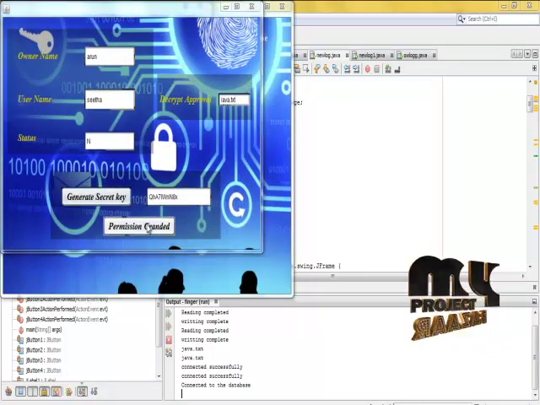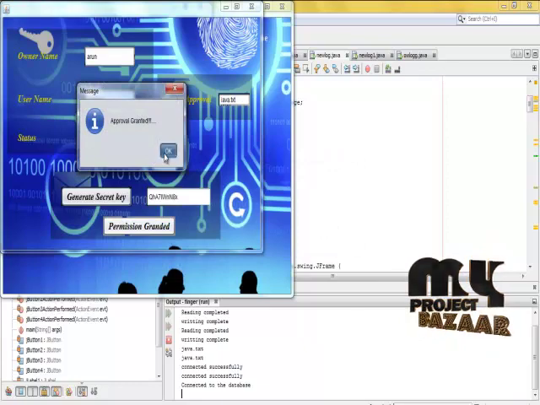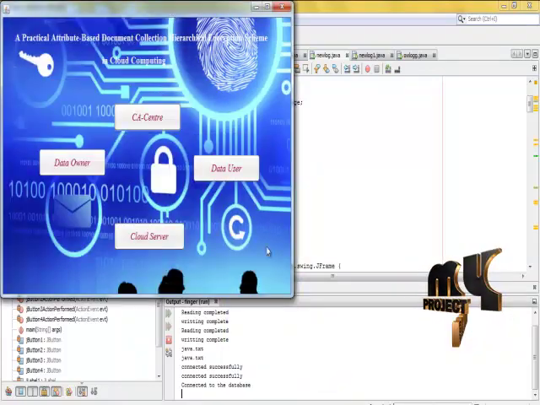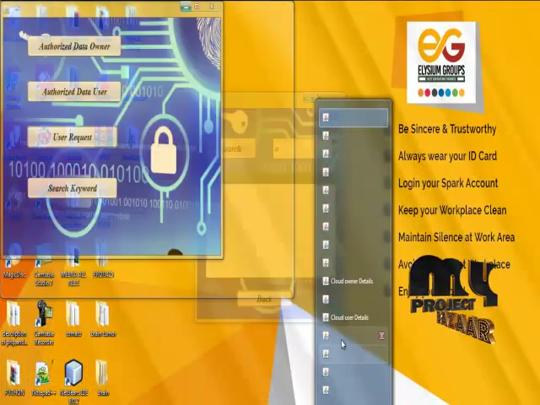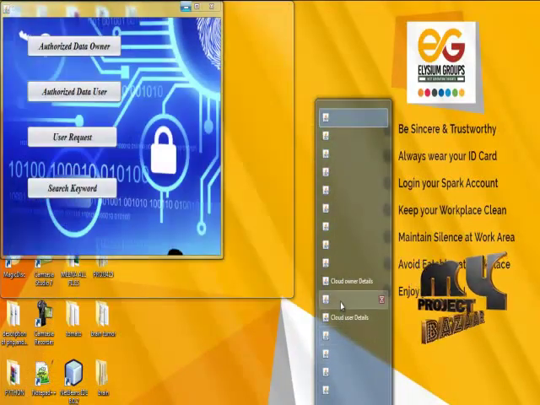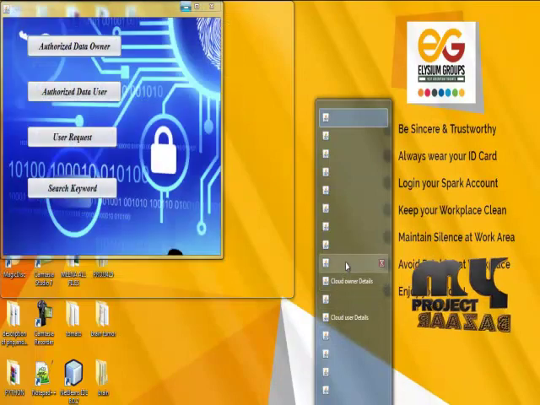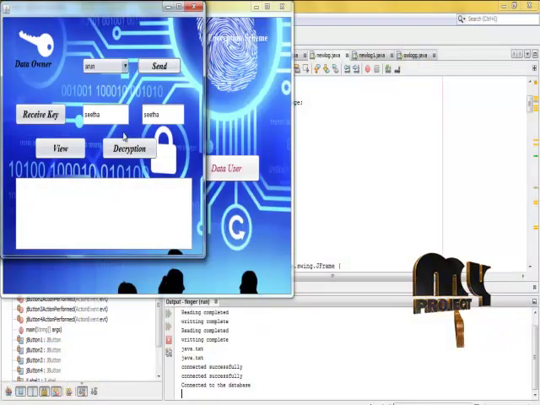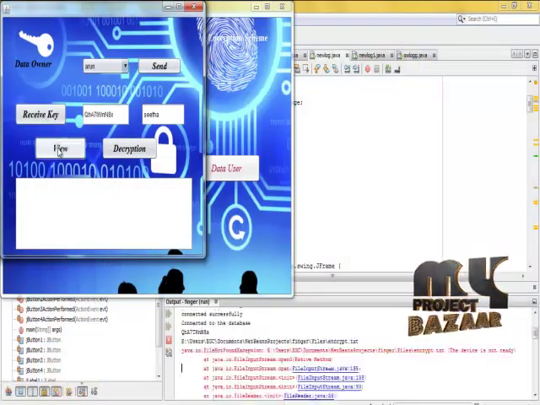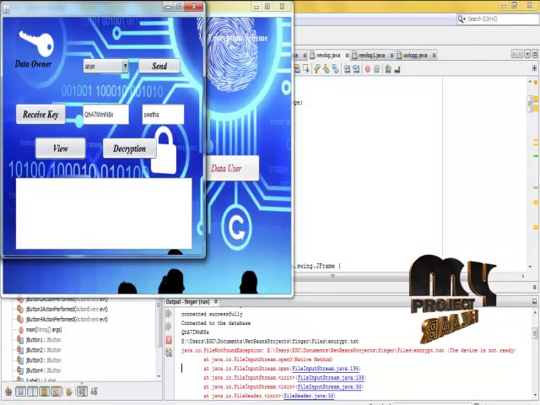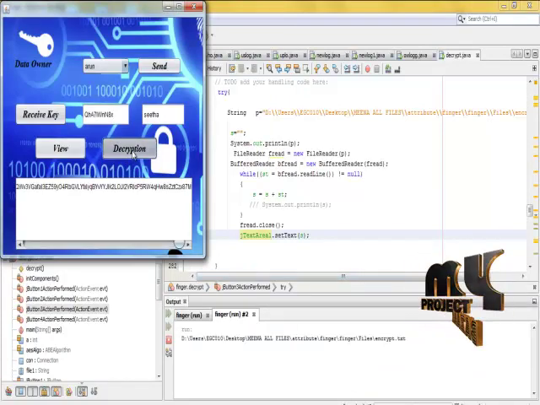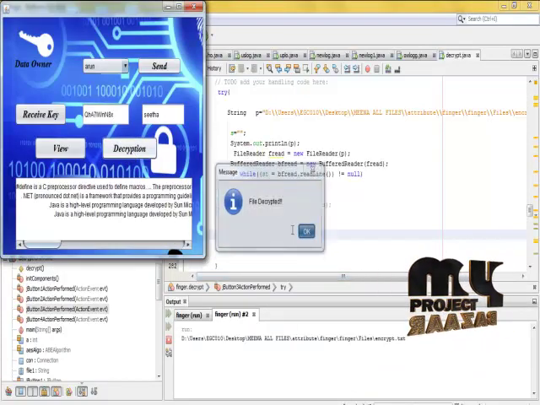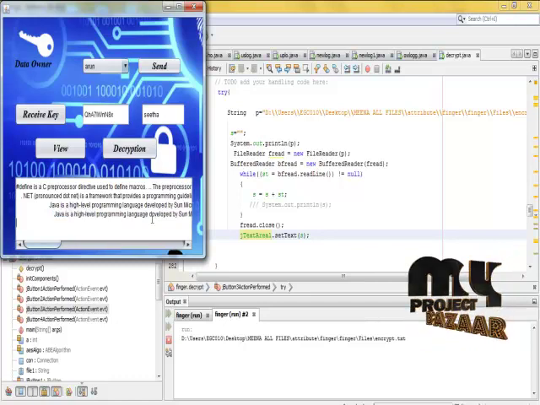Generate the secret key, and permission is granted successfully. Receive the key and then view the file. View the file, and decryption is successful. That's all.